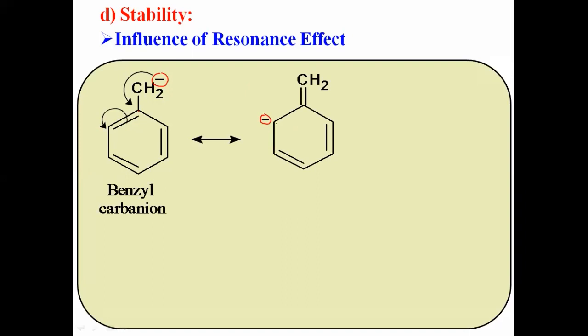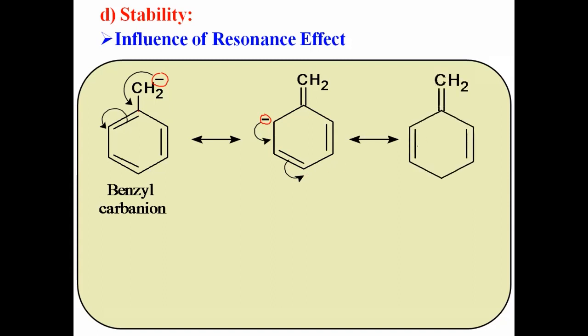Now that cyclic carbon having a negative charge means there is an electron pair, it again undergoes delocalization. Here this electron pair forms a pi bond between the next two successive carbons, and to maintain the valency, the next pi bond undergoes breaking and the electron pair goes on the next carbon, which now acquires a negative charge.